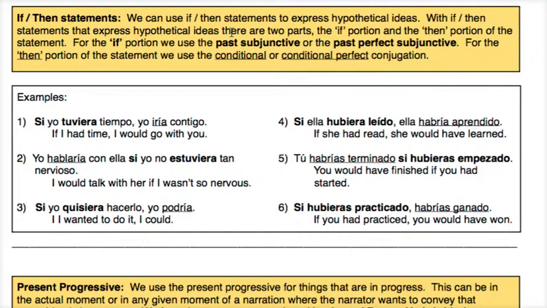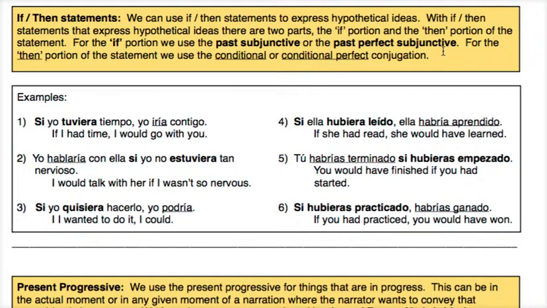There's the if portion and the then portion of the statement. So divide it up, because in the if portion of the statement we will use one particular conjugation, and in the then statement we'll use a different conjugation for the verb in that portion. For the if portion, we use the past subjunctive or the past perfect subjunctive.